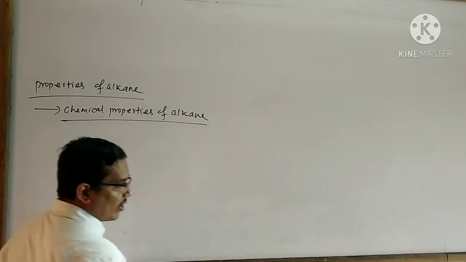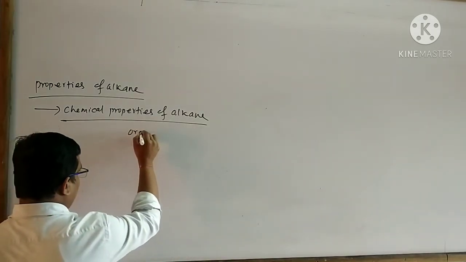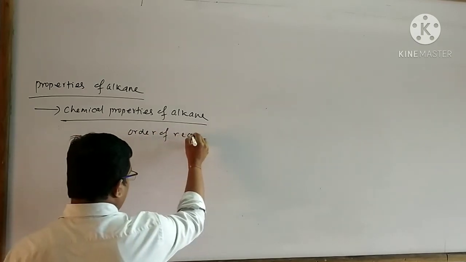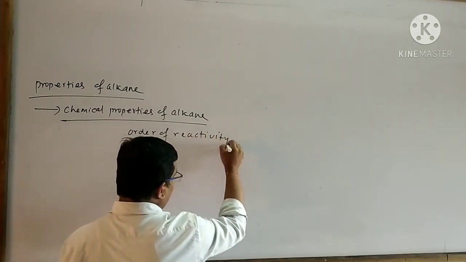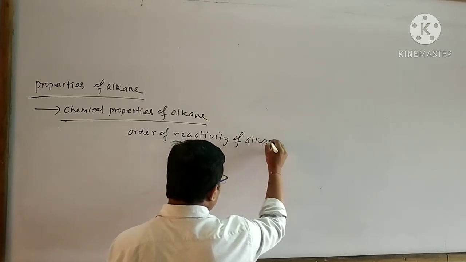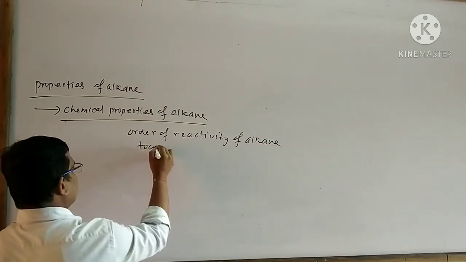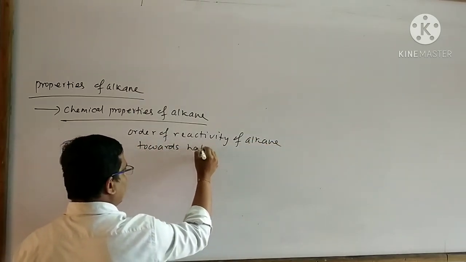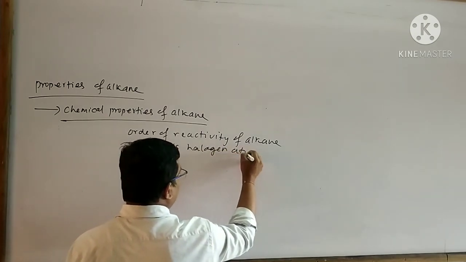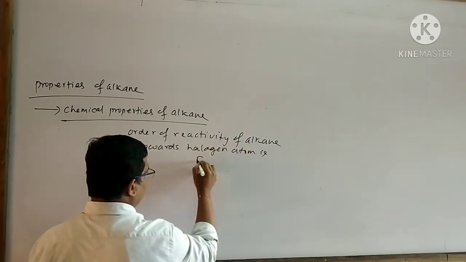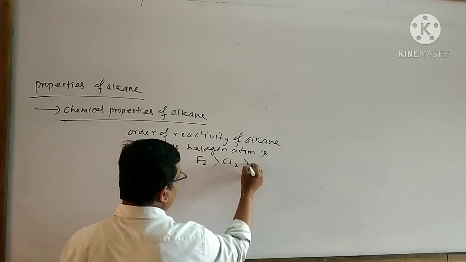Remember an important point: the order of reactivity of alkane towards halogen atom is F2 greater than Cl2 greater than Br2